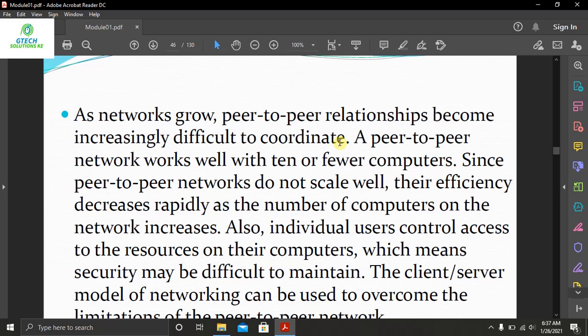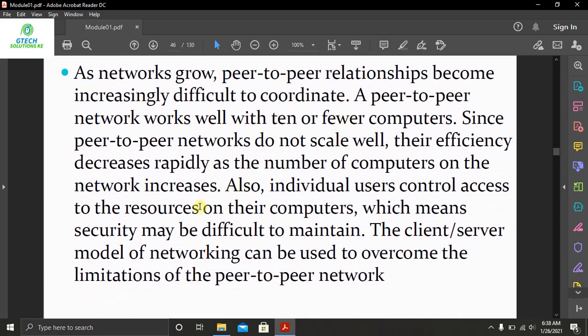Since peer-to-peer networks do not scale well, their efficiency decreases rapidly as the number of computers on the network increases. Also, individual users control access to the resources on their computers, which means security may be difficult to maintain. The client-server model of networking can be used to overcome the limitations of the peer-to-peer network.